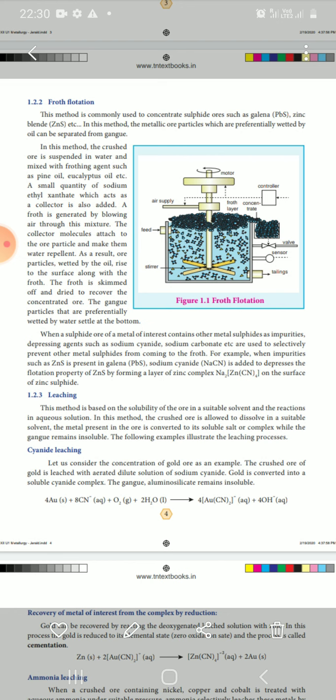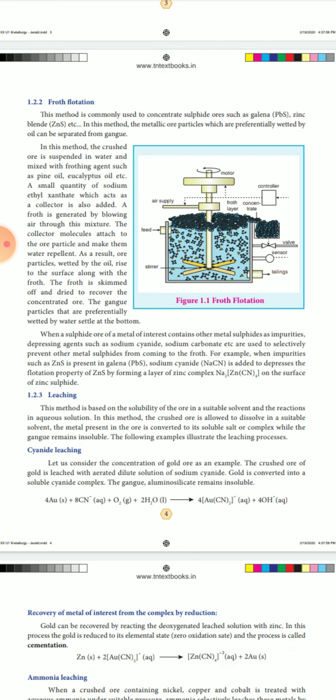The oil can be pine oil or eucalyptus oil. So we can separate the pure metal ore from gangue.